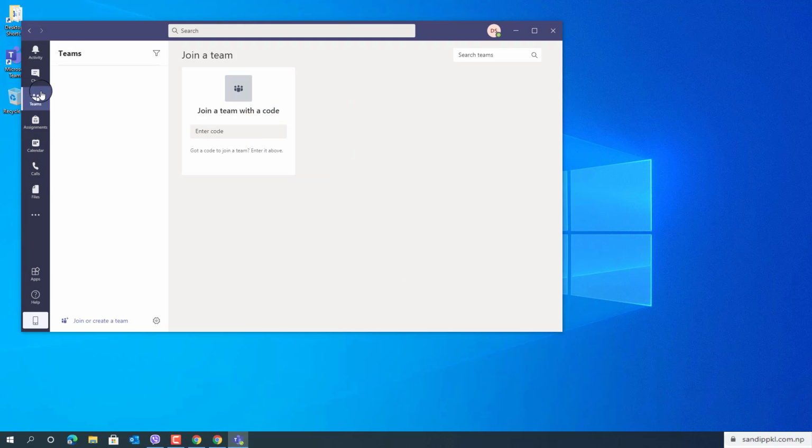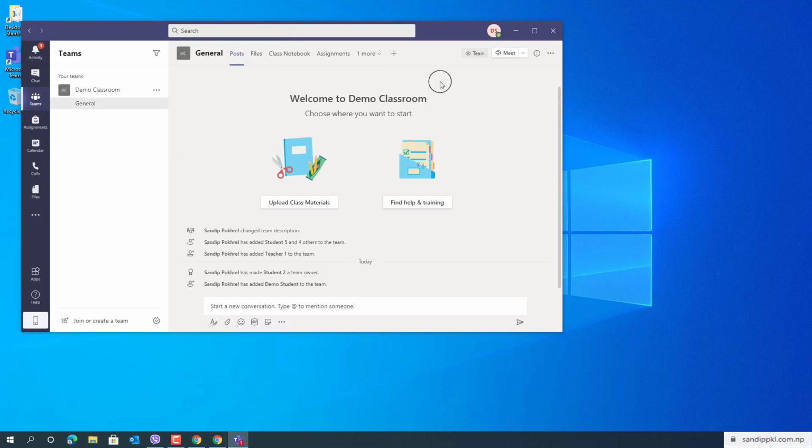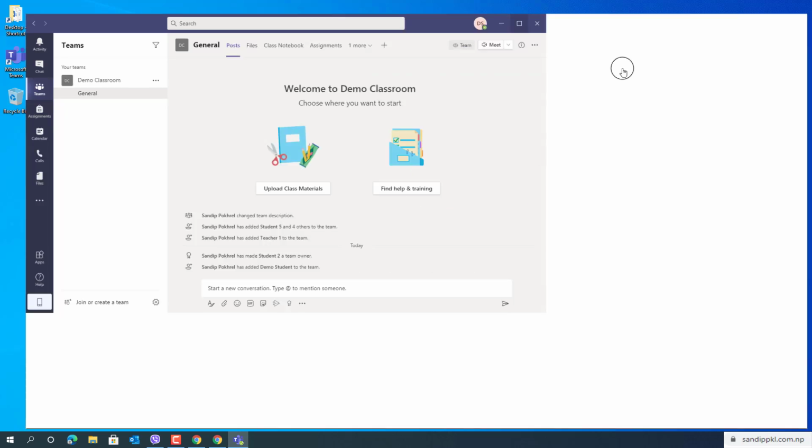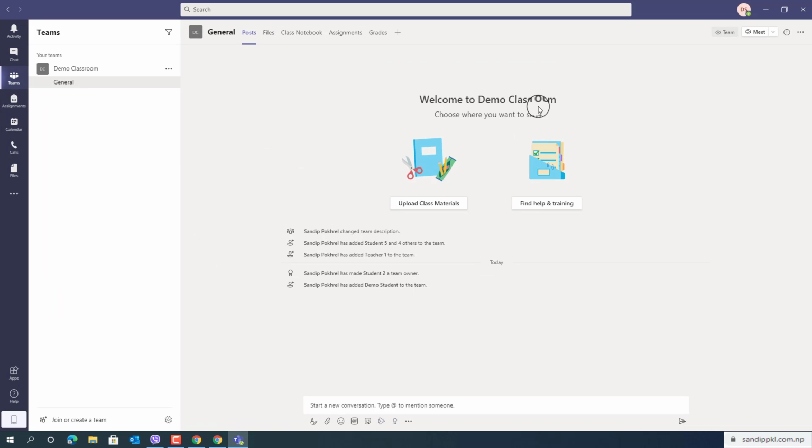Here you can see the join a team option, but no Teams are included here. You can add yourself to any team by entering the code provided by your organization. Now I have added this user from another device, and you can see here a new team, demo classroom. Now let's enter this classroom, and here you can see welcome to demo classroom and all other channel notifications.